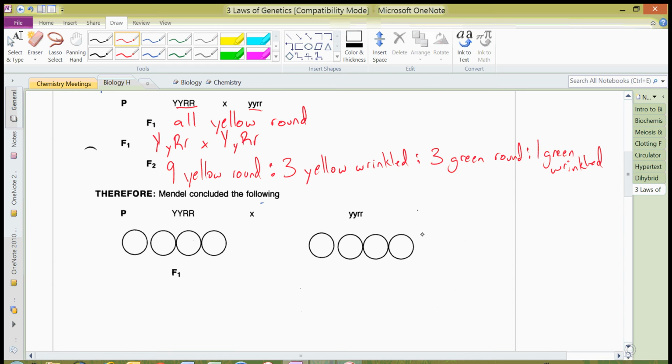So what he concluded was this. Now, this is a great set of experiments using inference. He got all this data, and he had to make sense of it. So he had to infer what was going on at the gene level. And he amazingly was right. So in the P generation, he already had that idea of the law of segregation of alleles.